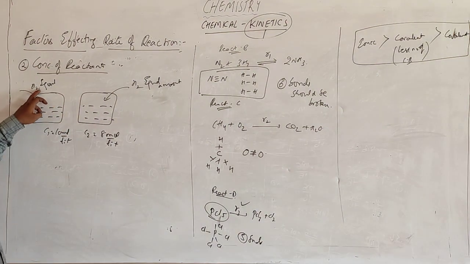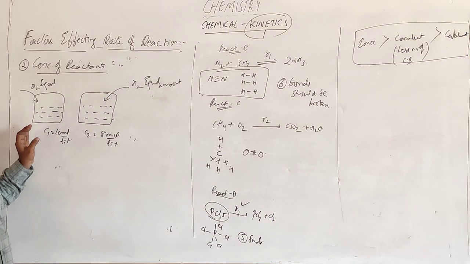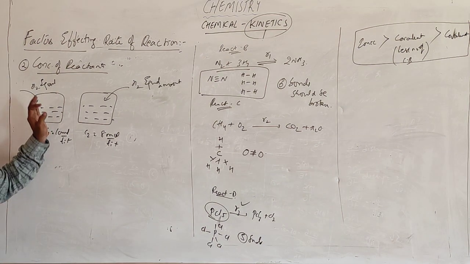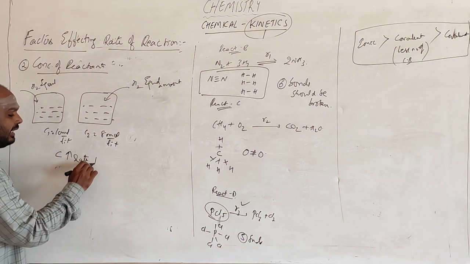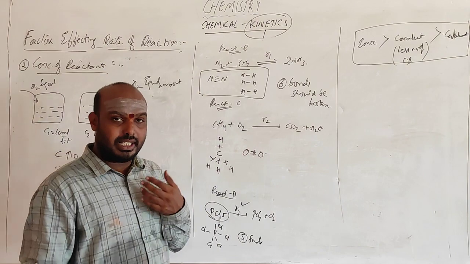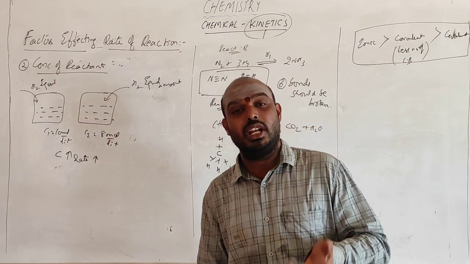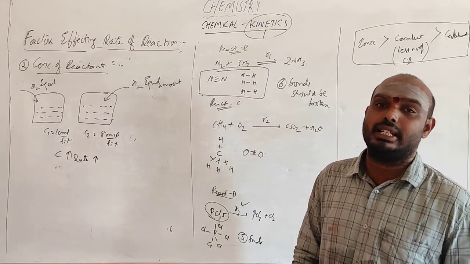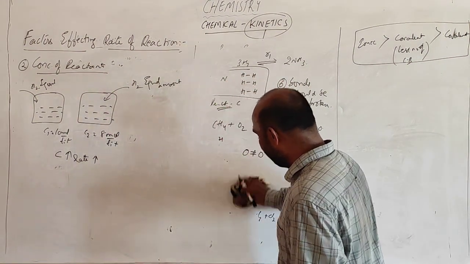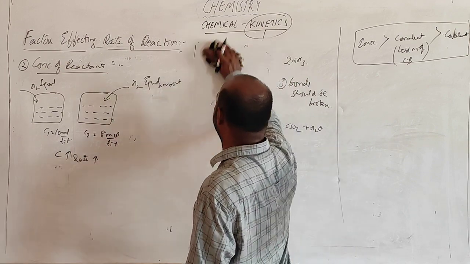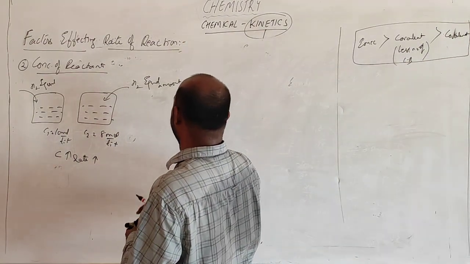For the hydrogen to react, you should get more reactant molecules, right? When the concentration is higher, particles are easily available for the H2 to react. So whenever the concentration is higher, the rate will be higher. The availability of the reactants will be more, so there will be easy formation of the products. Higher the concentration, higher the rate of the reaction. So the second factor affecting the rate of the reaction is concentration of the reactants.